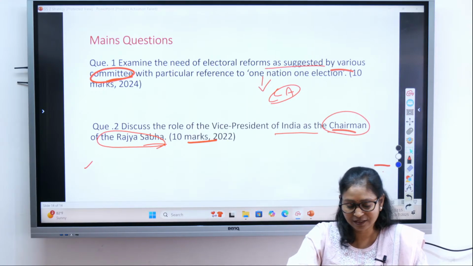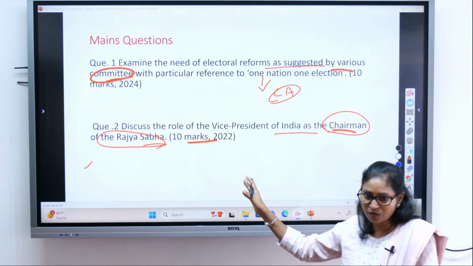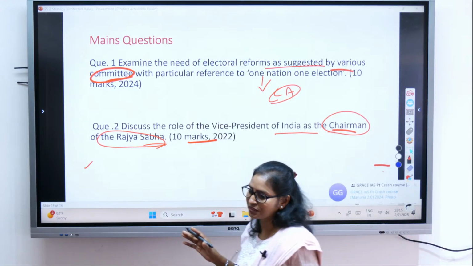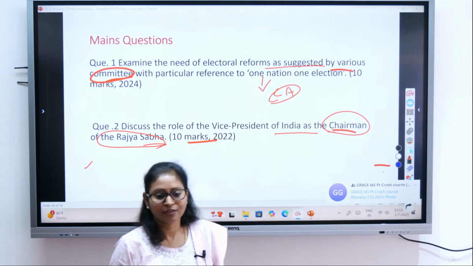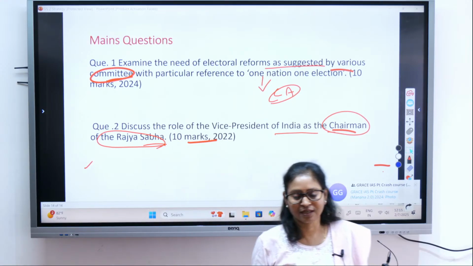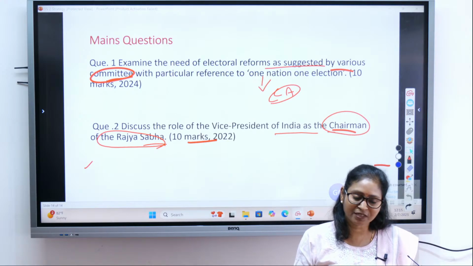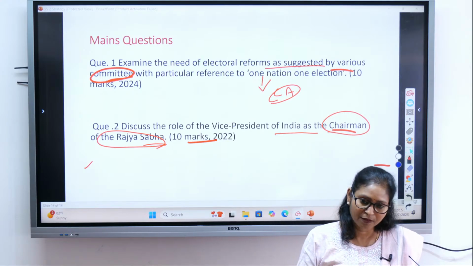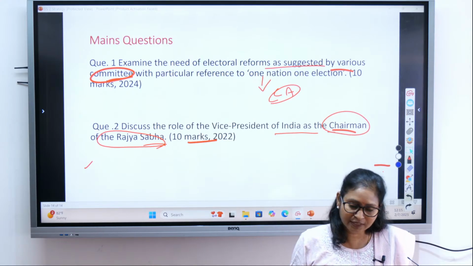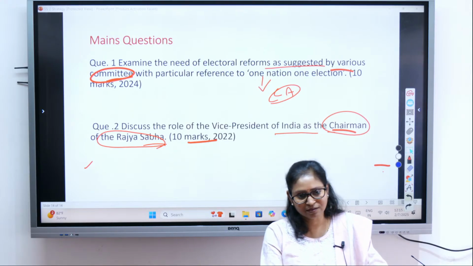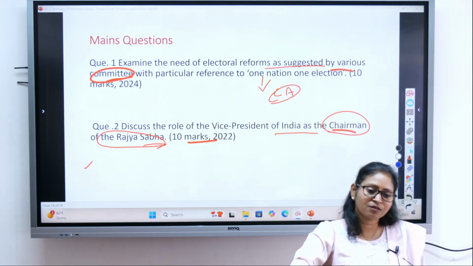The main answer: what is the role of the Vice President as the Chairman of the Rajya Sabha? He is the presiding officer of the Rajya Sabha, right? Just like the Speaker is the presiding officer of the Lok Sabha, the Vice President is the presiding officer of the Rajya Sabha. So what is his role and functions?